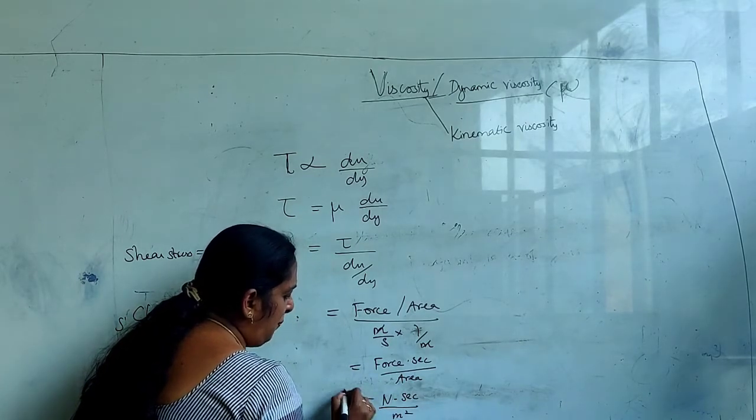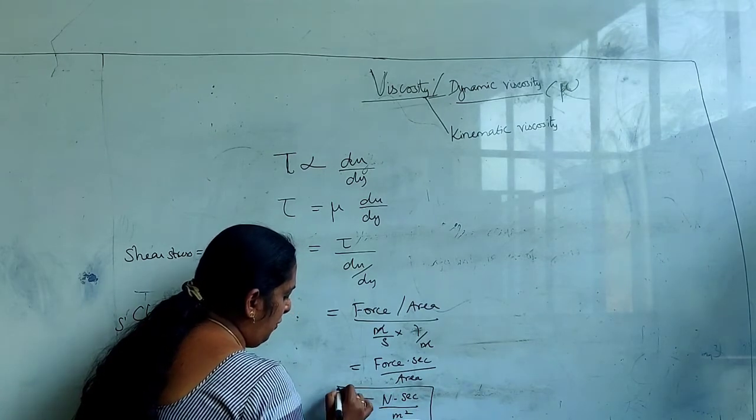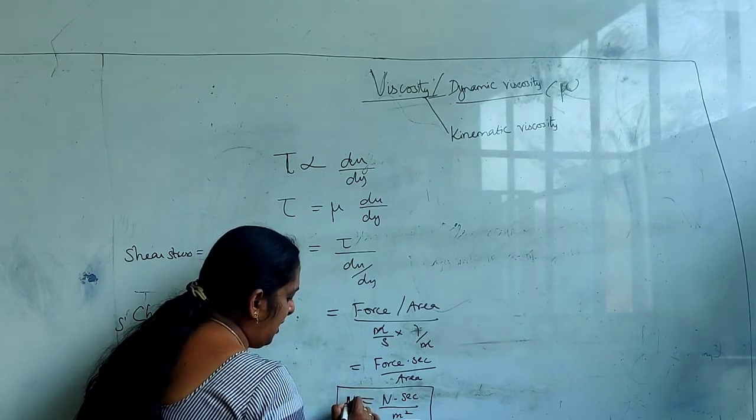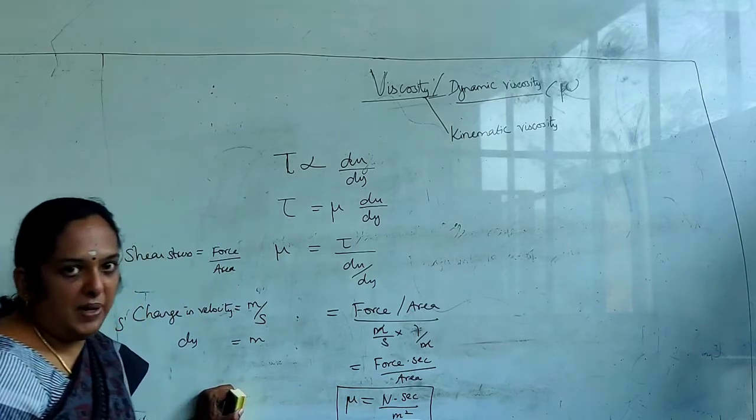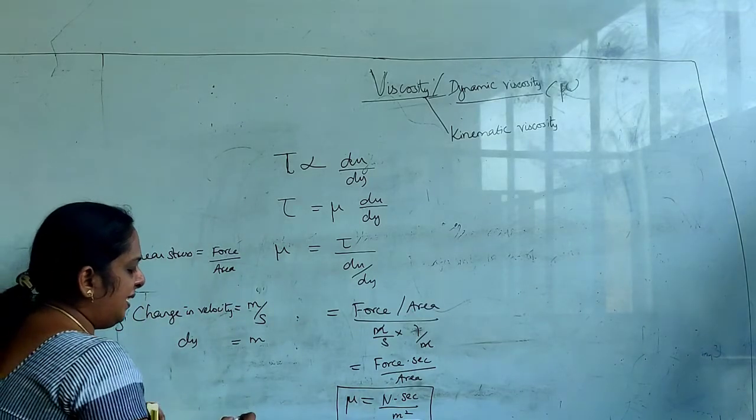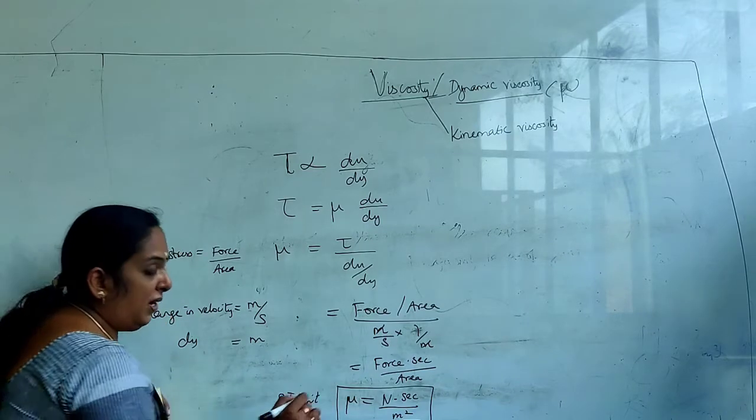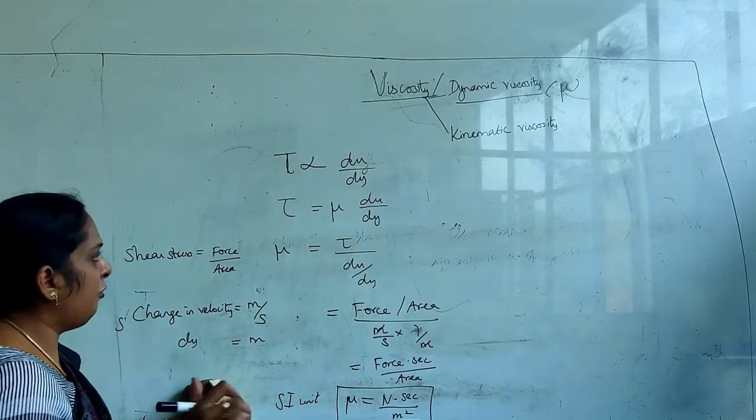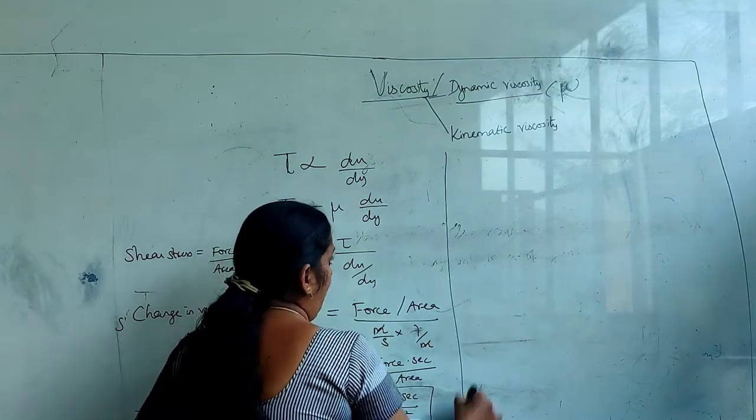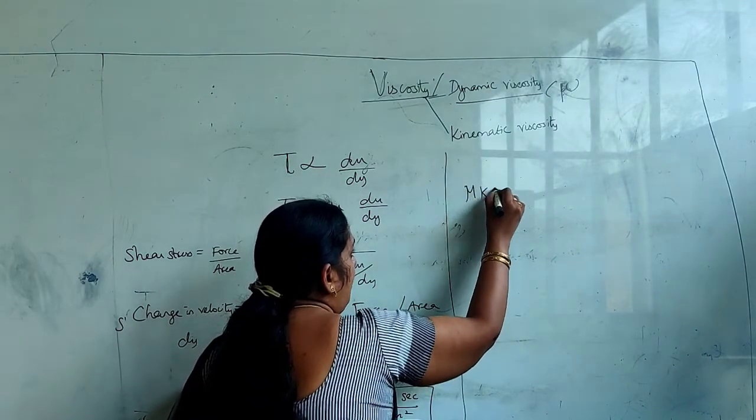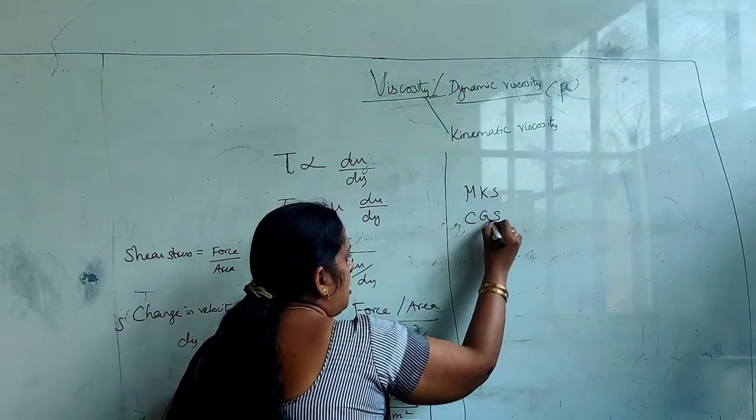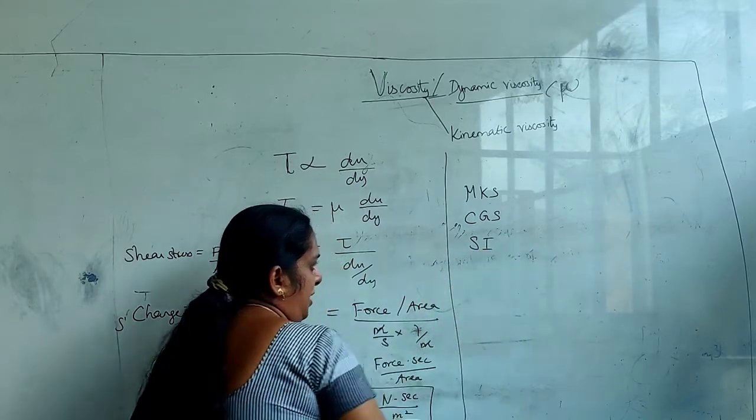So what is the unit for dynamic viscosity? It is Newton second per meter square. So this is said in terms of SI units. Normally we have three different systems of units. One is the MKS unit, the other one is the CGS unit, and the other one is the SI unit.